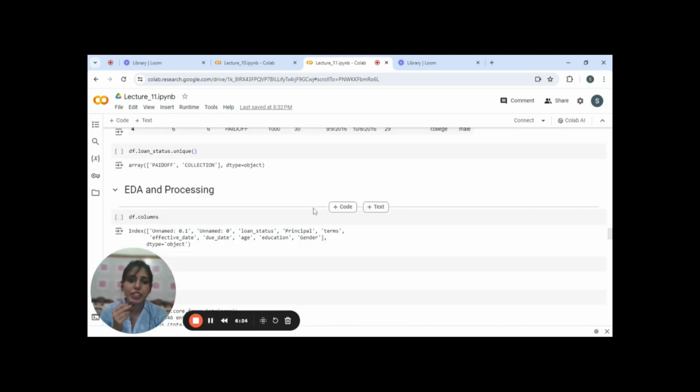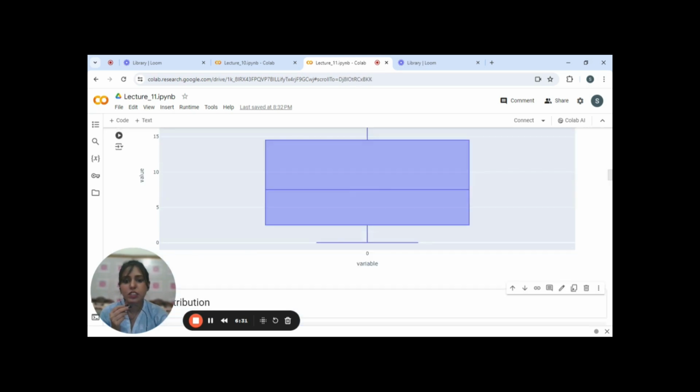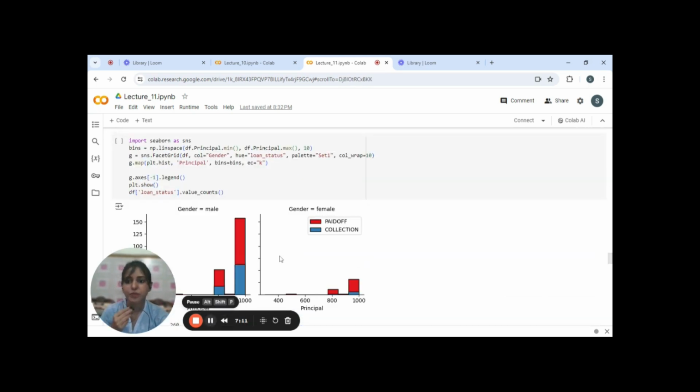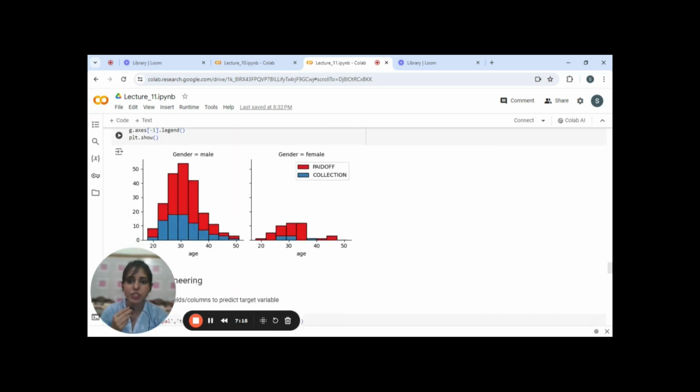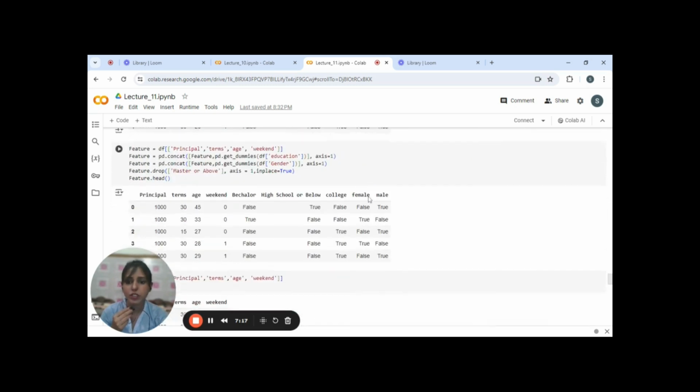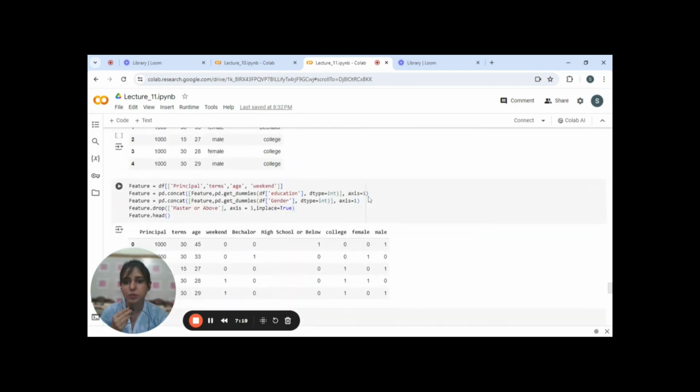EDA is exploratory data analysis, and it is a method of analyzing data sets to understand their main characteristics. These are the algorithms that are used in data sciences, or you can say the pandas. The functionality of the algorithms is shown in this slide.